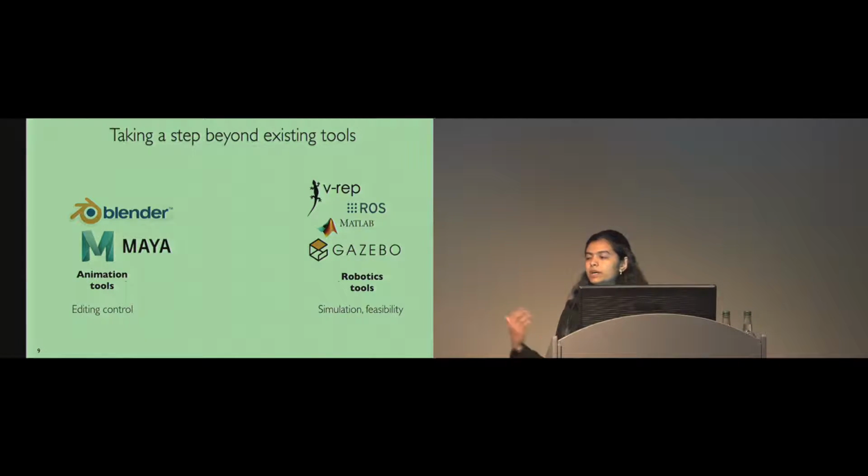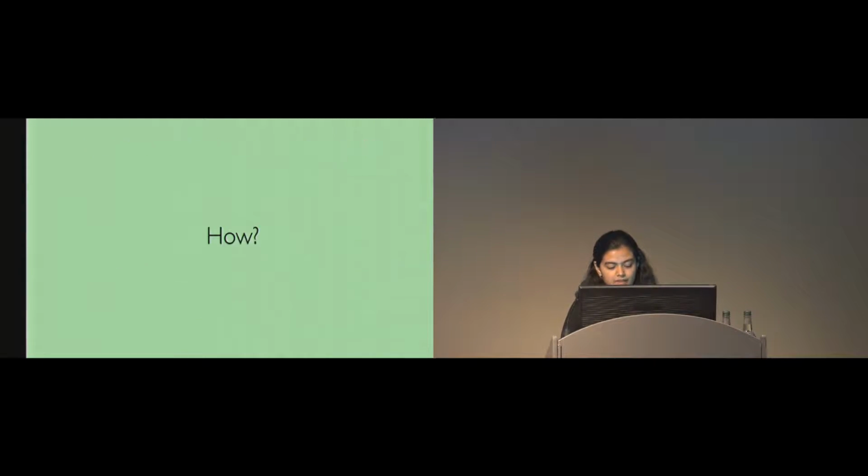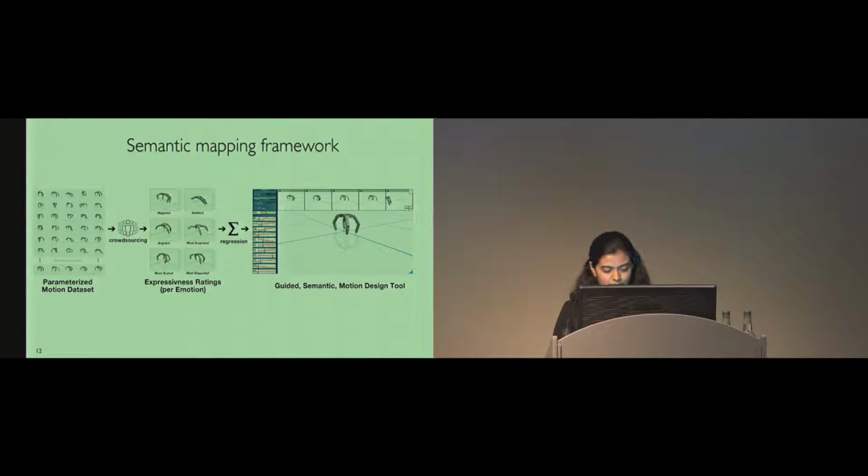Geppetto tries to fix this problem by combining the best of both worlds. It combines editing power with simulation capabilities. In fact, it takes a step beyond and tries to reduce the domain knowledge required in creating robot motions by leveraging semantic editing. As the name suggests, semantic editing allows editing designs by specifying semantic properties of the designs. This idea has also been explored in other design domains, for instance, to edit 3D models or images based on their visual, semantically described appearance. Geppetto aims to do this for the space of robot behaviors. Let's now look at the nitty-gritty of Geppetto as a system.